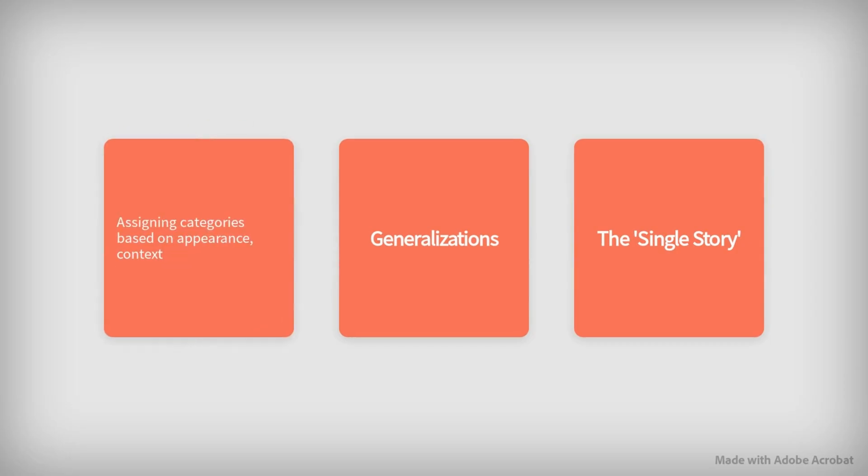First impressions often lead us to assign categories to people based on appearance and context. Generalizations happen when we use limited information to form opinions about others. The single story warns us that relying on just one perspective can distort our understanding of a group or person.